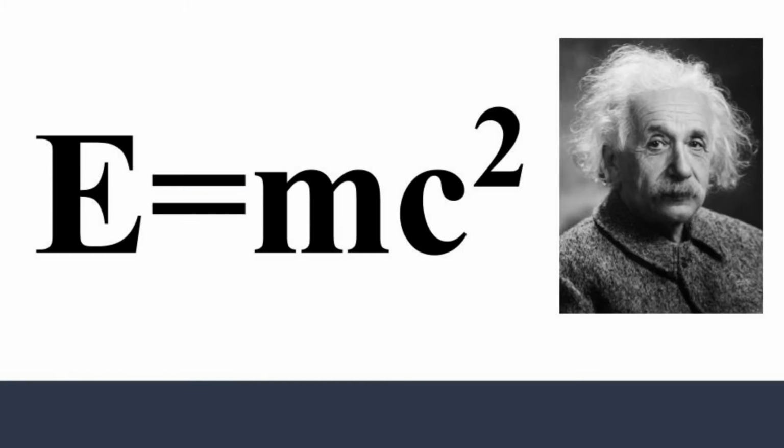Well, Albert Einstein came up with the equation E equals mc squared, that explained how mass and energy were equivalent, and that they were just different forms of the same thing. E is the total energy of a system, m is the relative mass of the system, and c is the speed of light, which functions as the conversion factor for the equation.